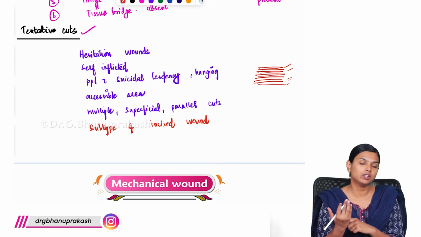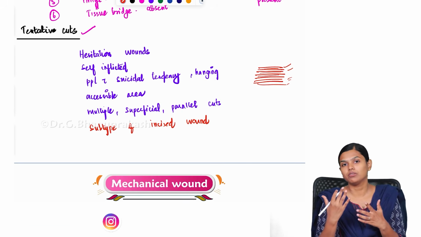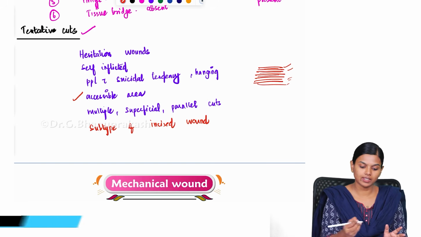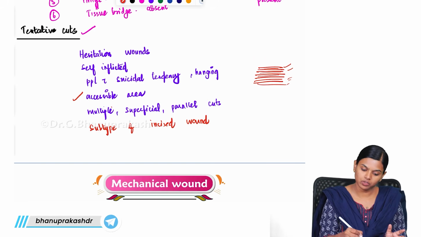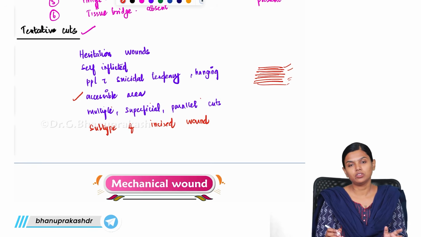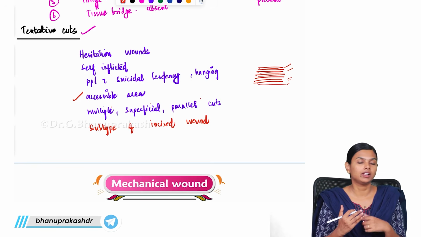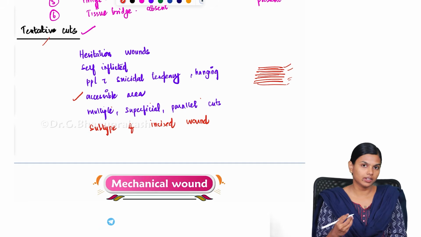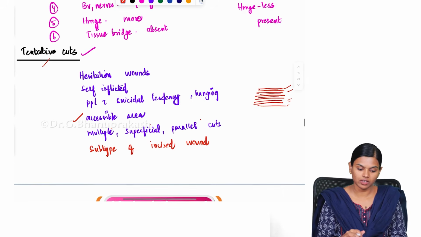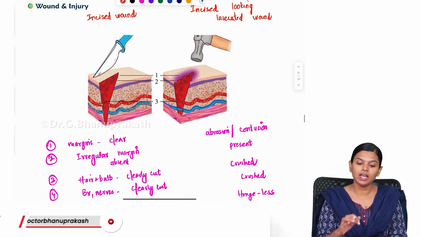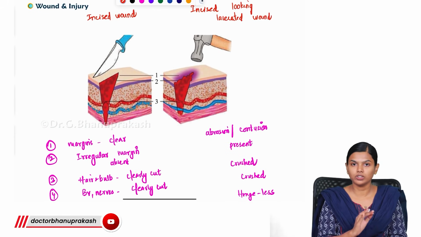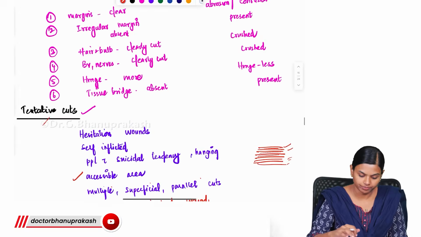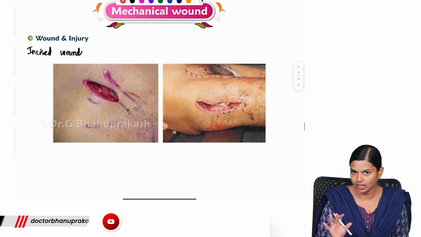It is an incised wound caused by a sharp weapon. Since it is multiple and superficial, this may be confused with something else, so we have to know that. It is commonly seen in accessible areas, and it will be multiple, superficial and parallel. So when they ask you what type of injury a tentative cut is, you have to say it is a type of incised wound. This difference between lacerated wound and incised wound is very, very important, and will be very useful in your practicals. So with this we are ending laceration.